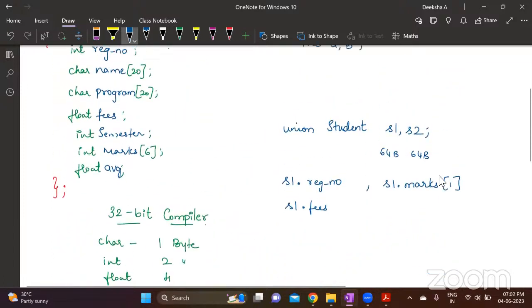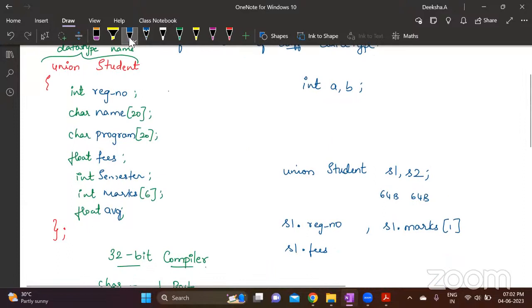In this particular definition, which of these variables takes the most memory? Don't look at the data types, look at the variables.